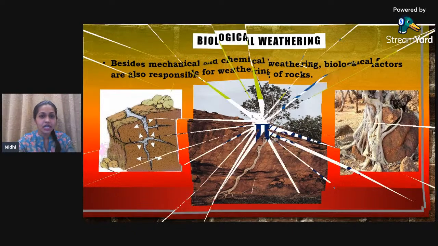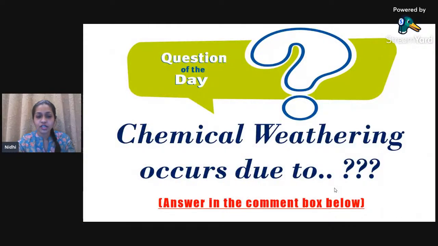All right. So here is a question of the day: chemical weathering occurs due to. There are three things that I have mentioned over here, that chemical weathering occurs because of dash, dash, and dash. I want you all to answer in the comment box after the live session is over so that I can get to know that you guys were active. You have listened to the live session up till the end.